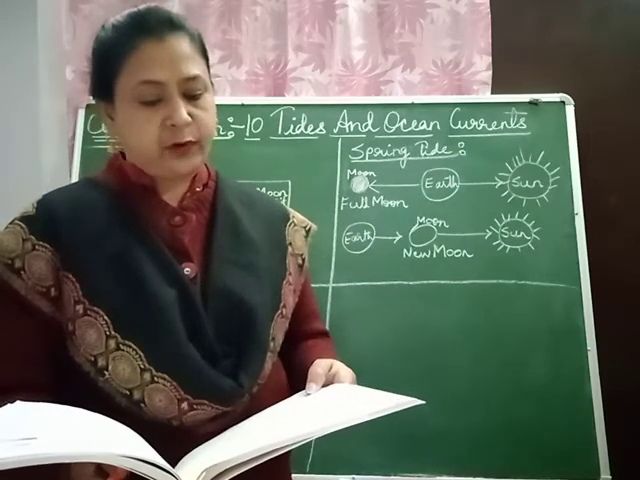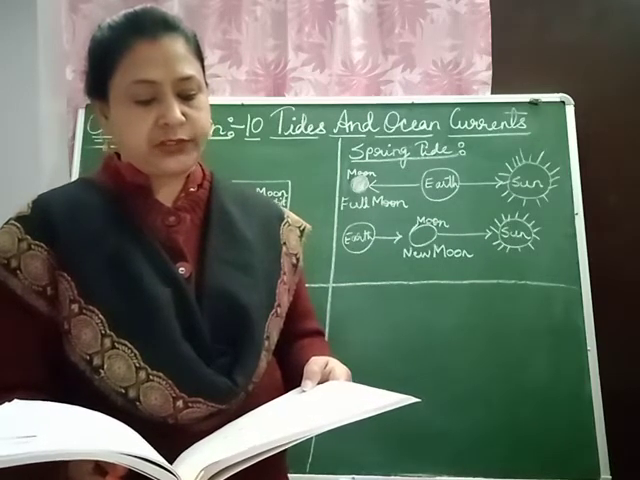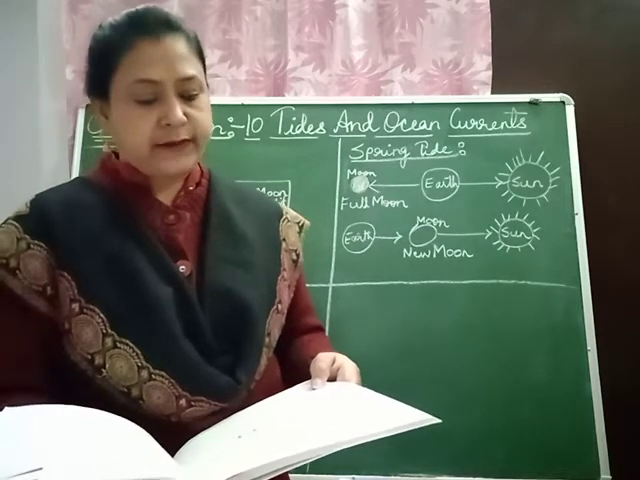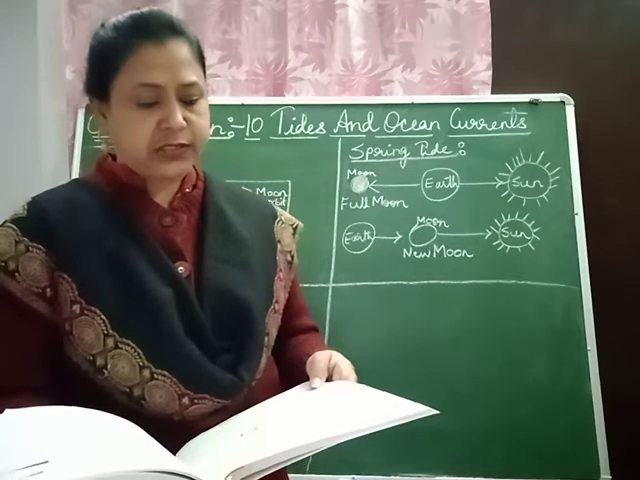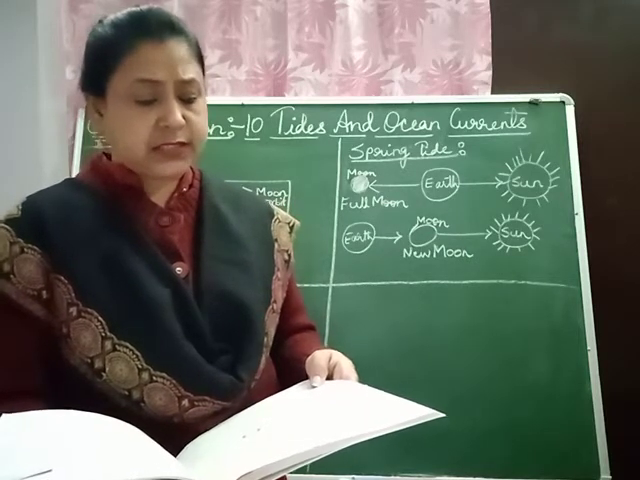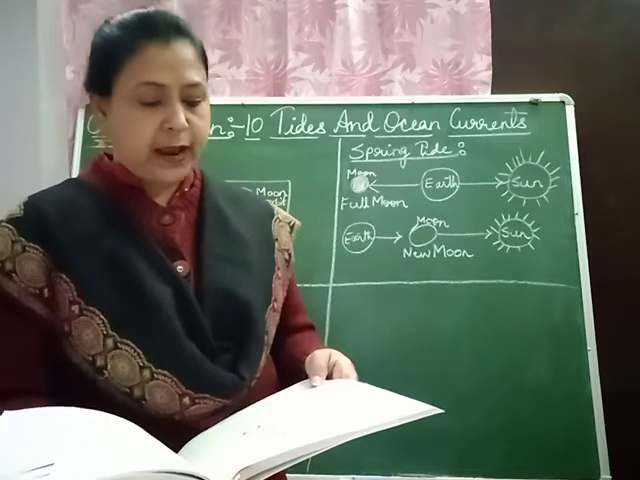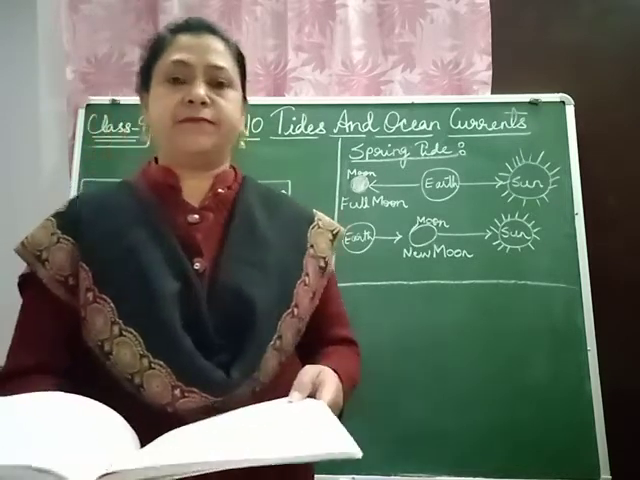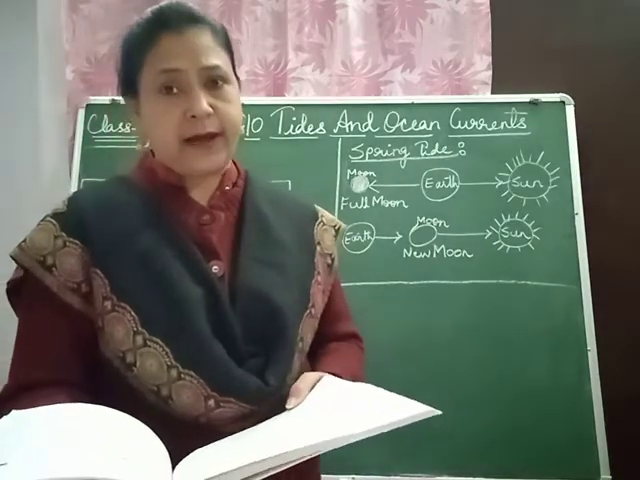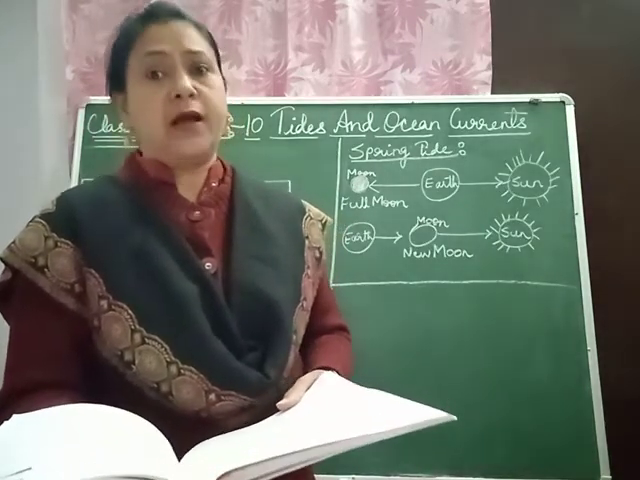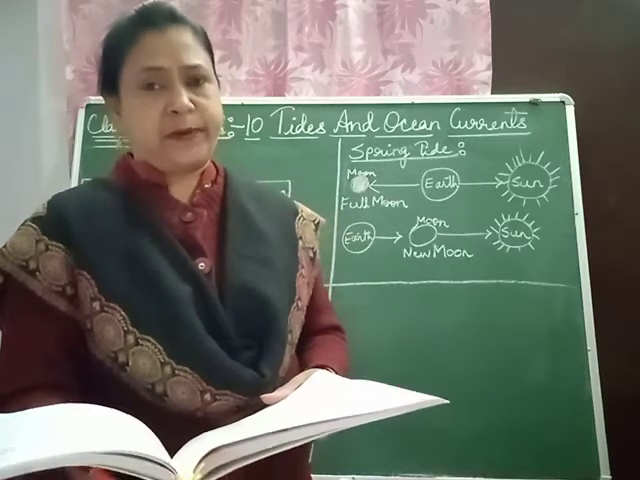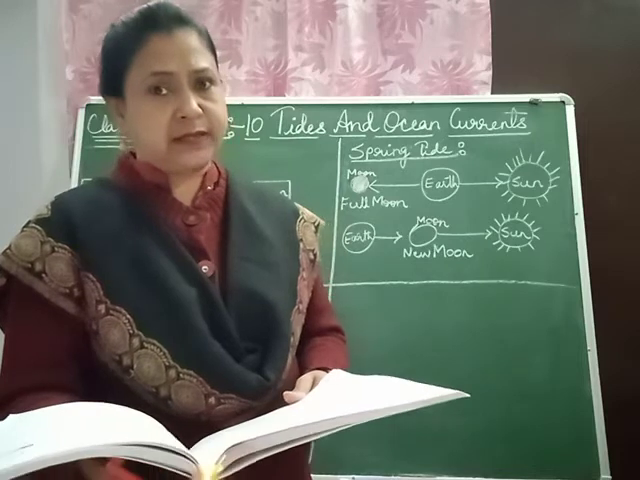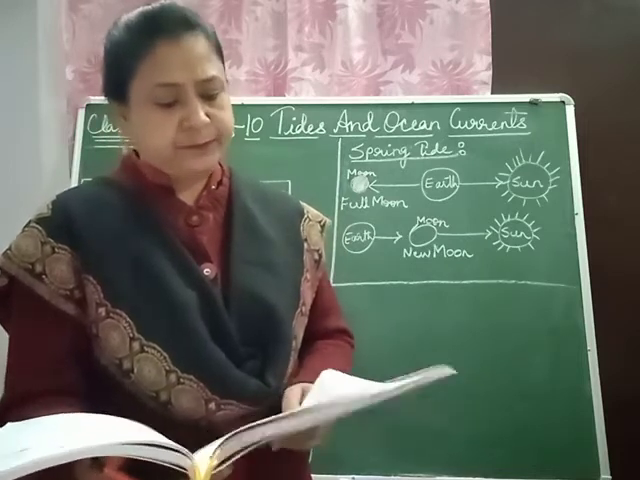The alternate rise and fall in the surface water of the ocean in a regular rhythmic motion twice in about 24 hours, resulting from the gravitational attraction that is exerted upon the earth by the sun and the moon, is known as tides. Children, the attraction of the moon, the earth's gravitational pull and the sun, these three play a major role in tides. We are going to see this in this lesson.